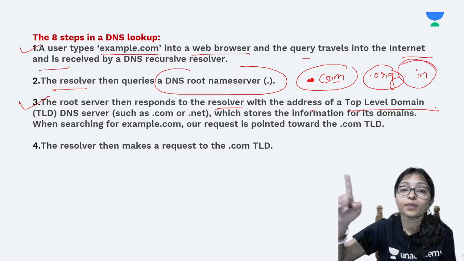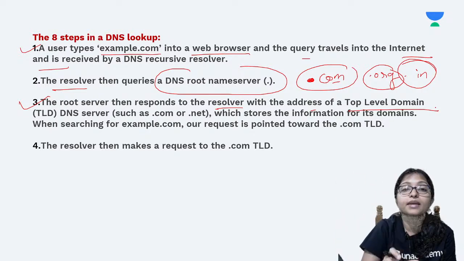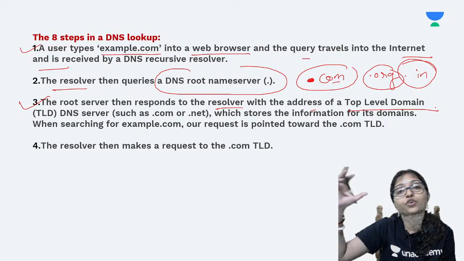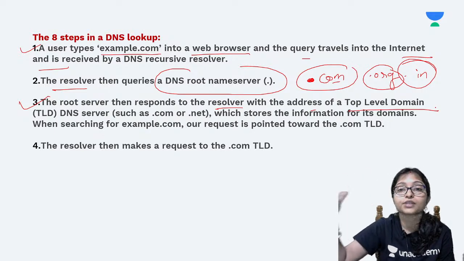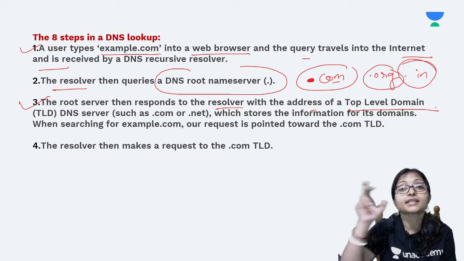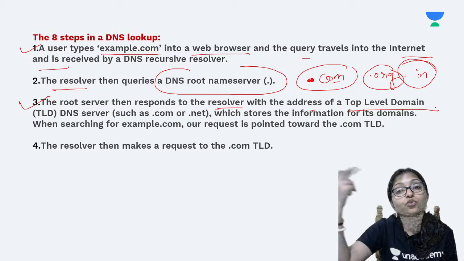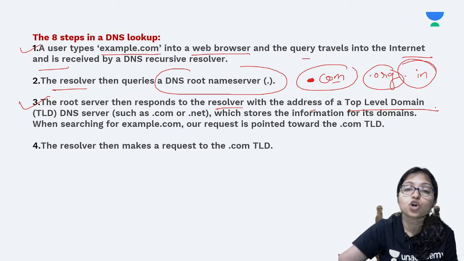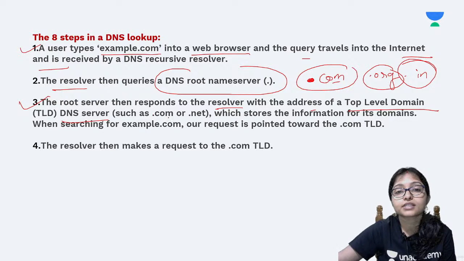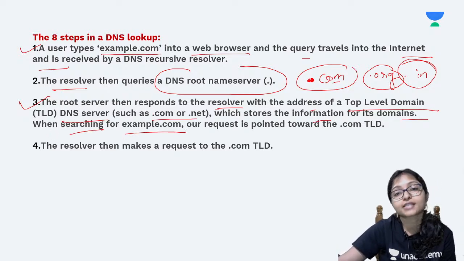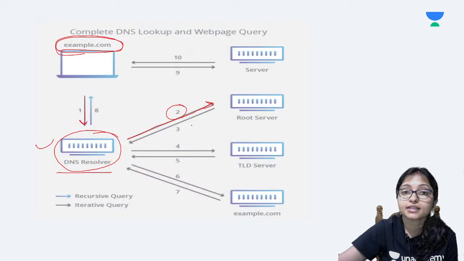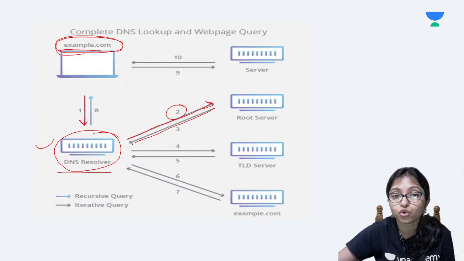That top level domain means yes, there is a database for the .com websites, there is a database for the .in websites, there is some database for the .net websites, means it is telling you, you have to go to that database only. This is the database for .com websites. So the DNS server searches that .com or .net, then the information for the domain, searching for example.com. Step 2 is done, and step 3 is sending you, okay, go to that database.